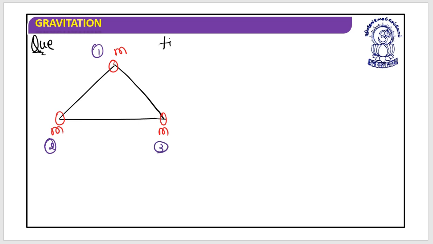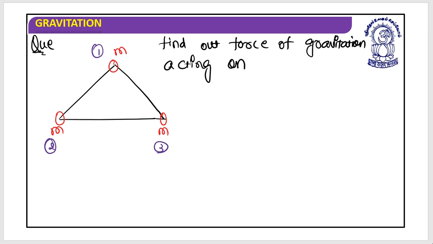So the question says: find out the force of gravitation acting on any one of the mass particles.